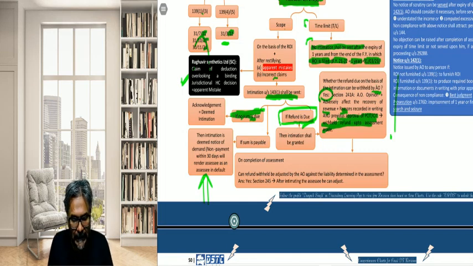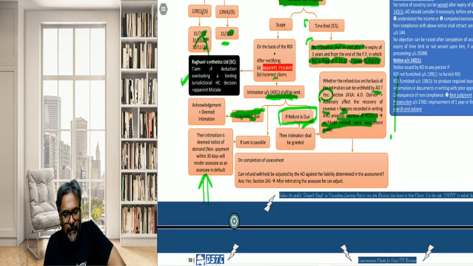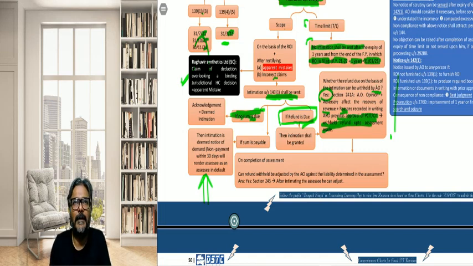Now the government does not want to issue such a refund, the assessing officer, students, in this particular context.